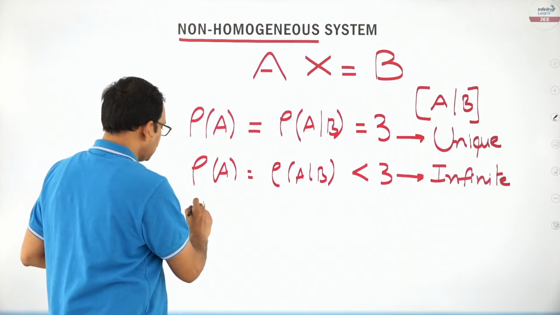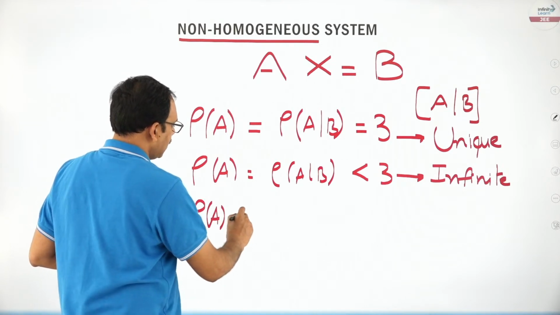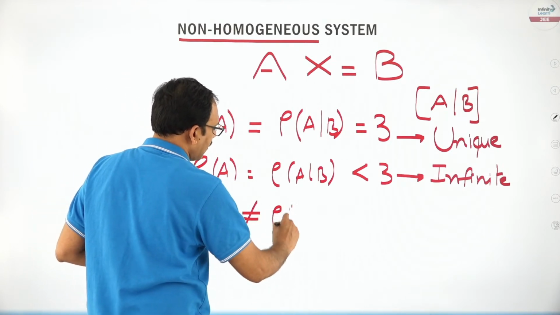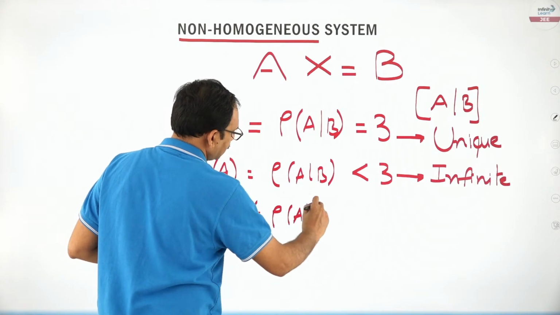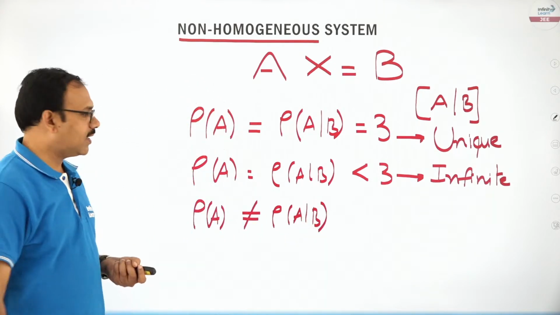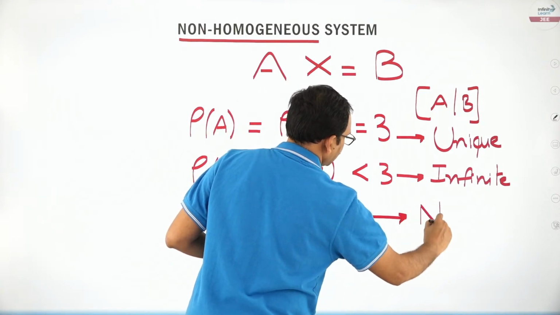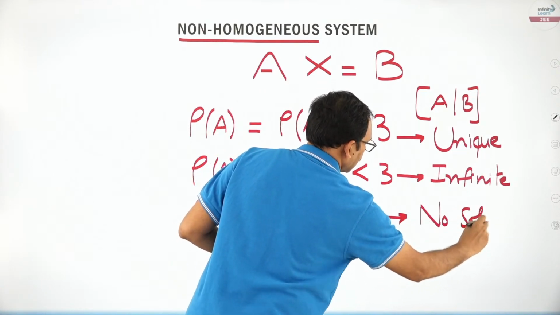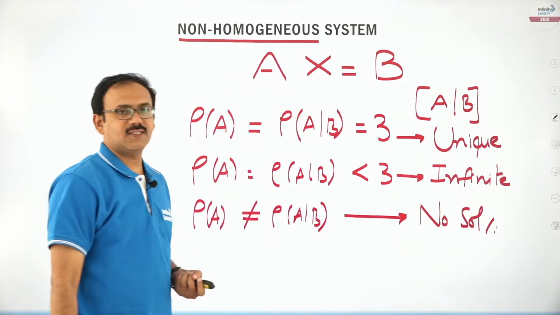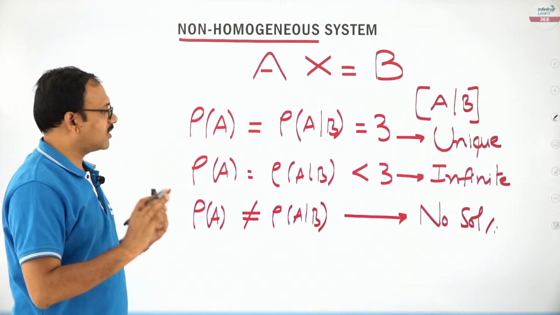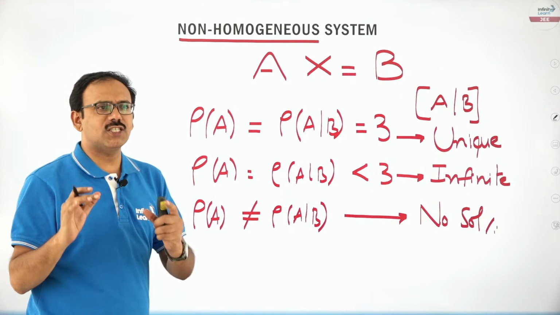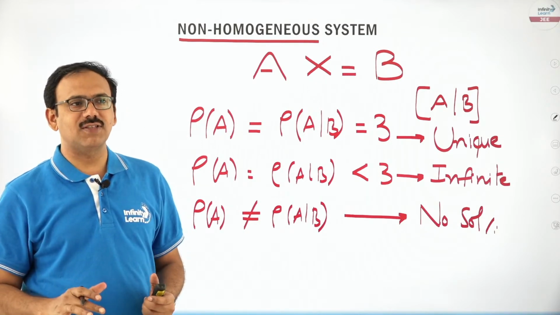Friends, suppose rank of A is different from rank of A by B. We can say that it has no solution. No solution. Yes. This is a very important algorithm, friends. If you just know this, it is very easy to solve the equations.